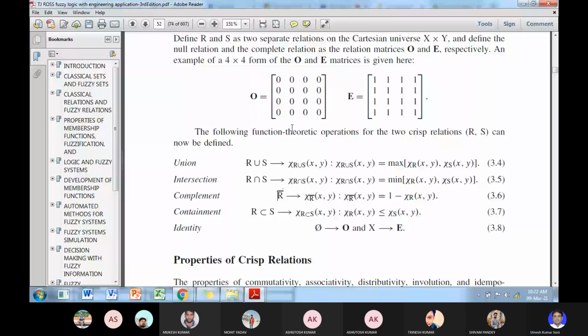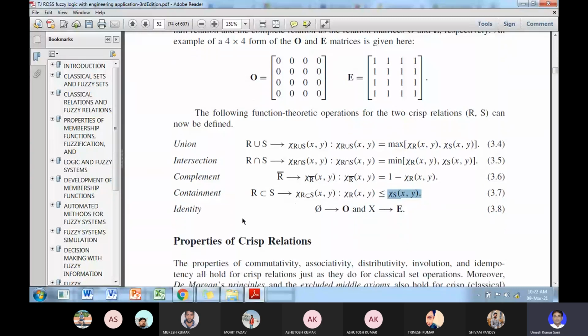So if the xy relationship strength is 1, then the complement will be 0. Similarly, the containment. If R is a subset of S, then the strength of the relationship in R will be less than or equal to the strength of the relationship in S for each x and y. Okay, and this is the identity.